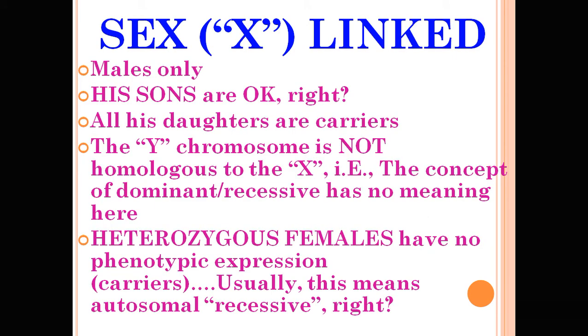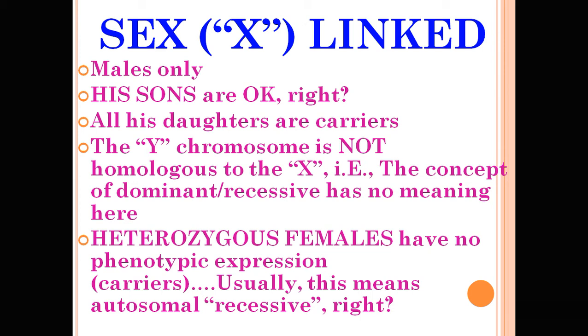X-linked recessive disease: this disease occurs in the male only. All his daughters are carriers, so the female is a carrier and the disease manifests in the male because the Y chromosome is not homologous to the X chromosome. In the female there are two X chromosomes, so one healthy X chromosome is present and the disease will not manifest.